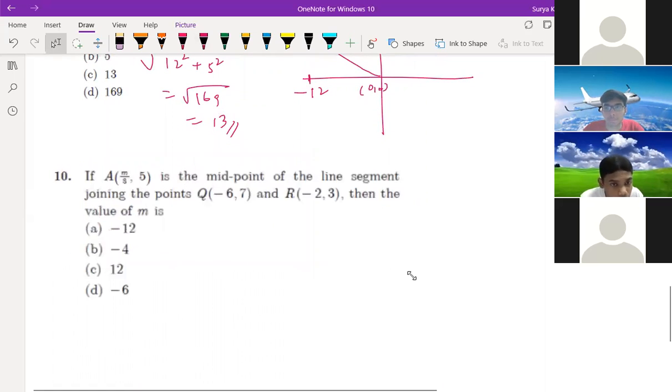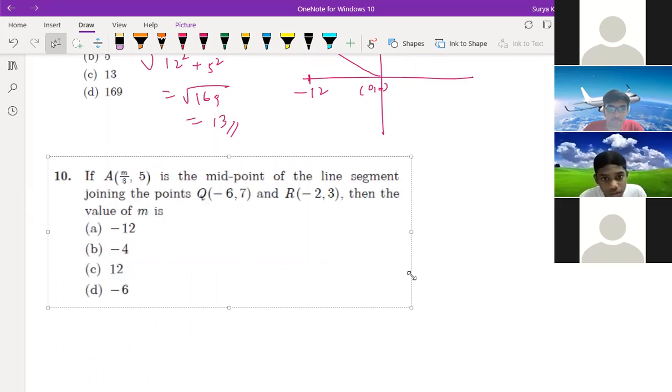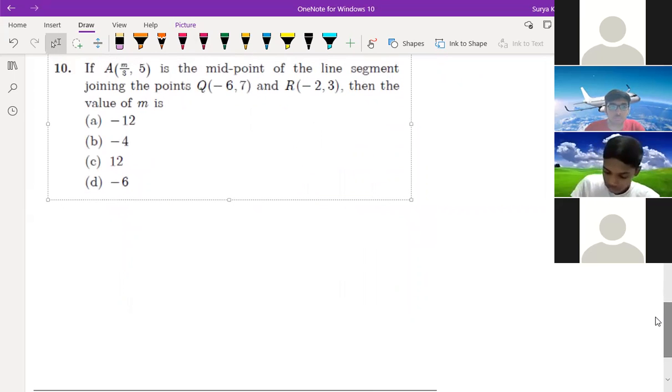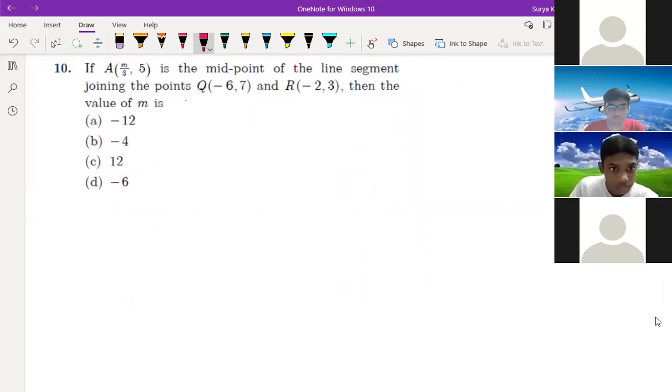If m by 3, comma 5 is the midpoint of the line segment joining Q and R, then the value of m is what?